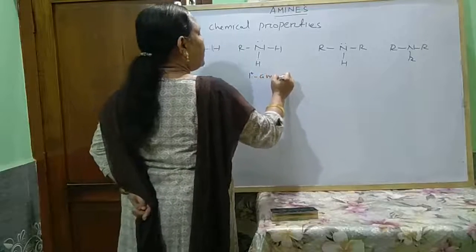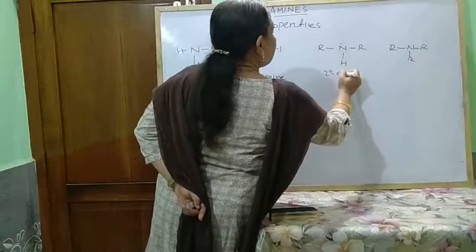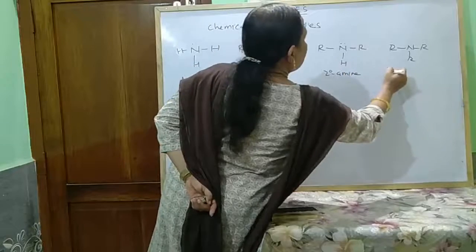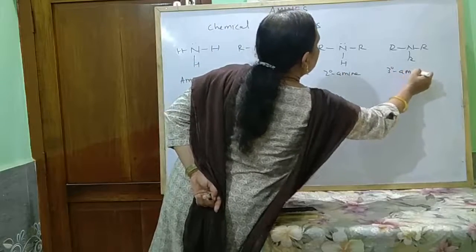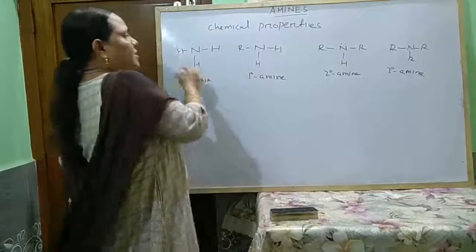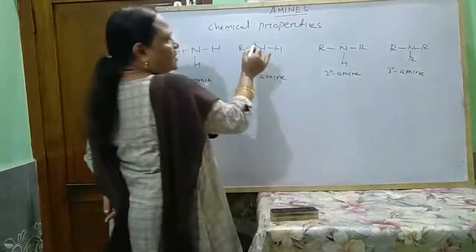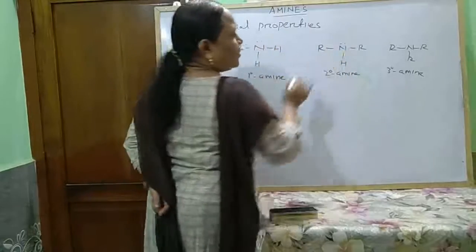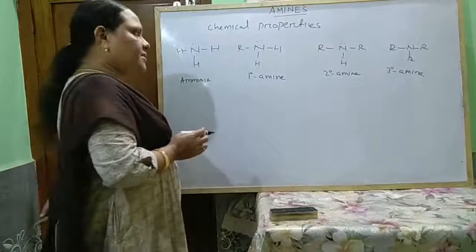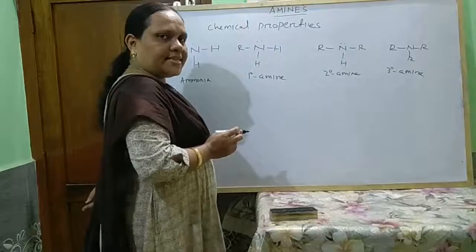Like ammonia, these primary, secondary and tertiary amines also have a lone pair of electrons on the nitrogen atom. In this way, these are basic in character.